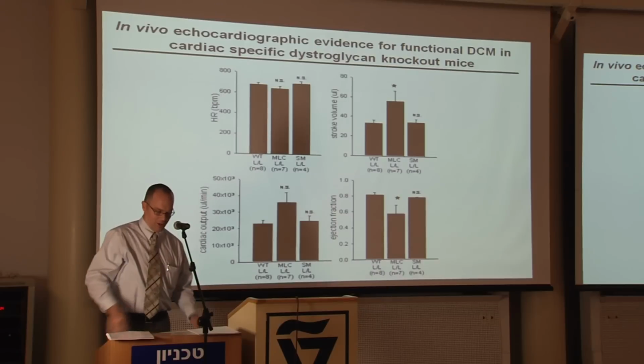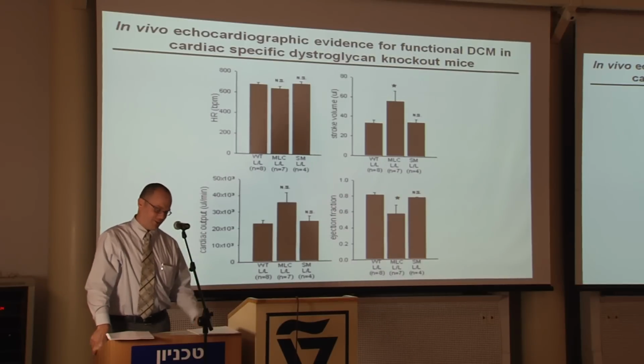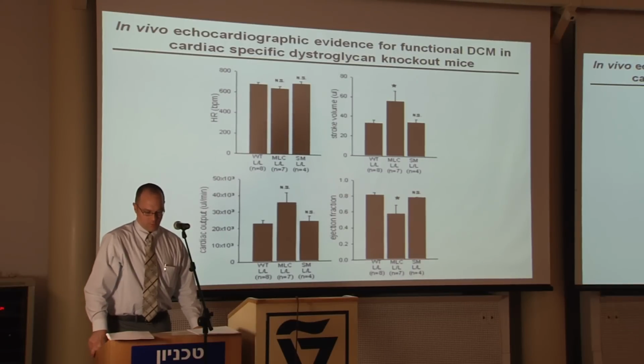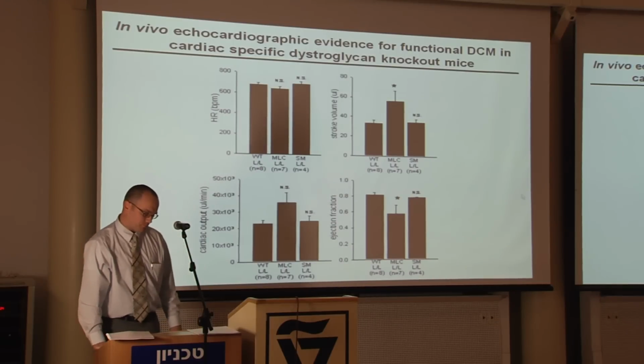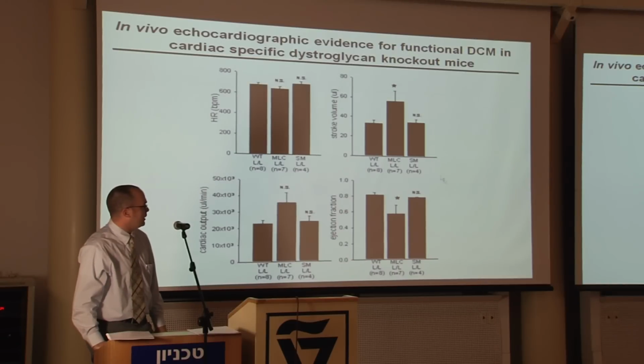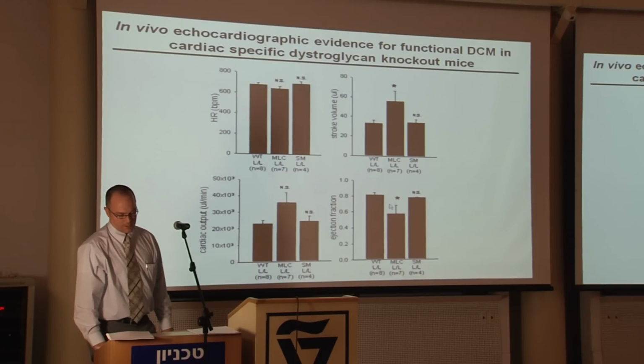I'm also the director of the phenotyping core at the Cardiovascular Center, so this is the advantage of being in our cardiovascular centers, having access to these types of experiments. And so we've functionally characterized these mice, and these mice have a loss of ejection fraction that's consistent with a dilated failing heart phenotype.